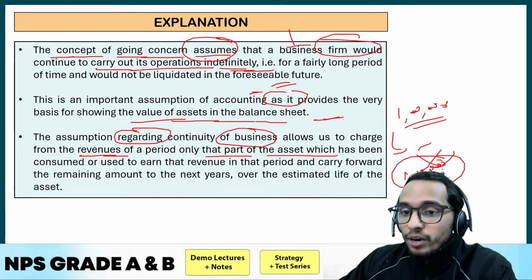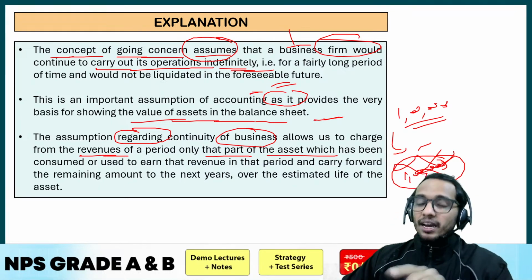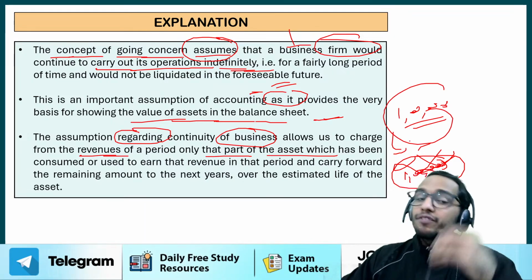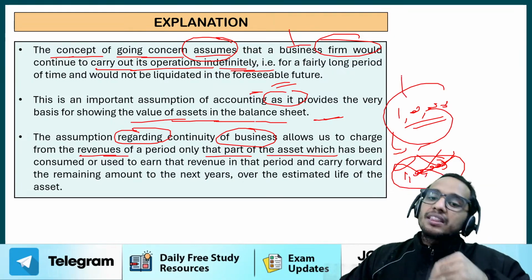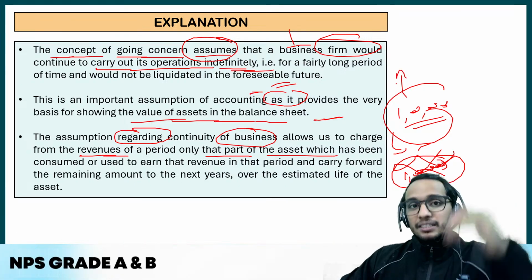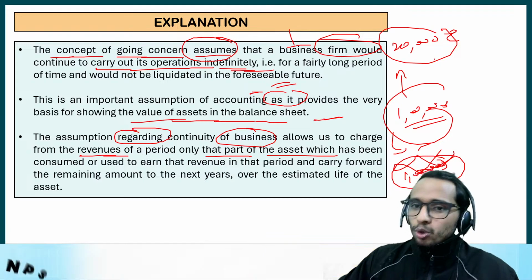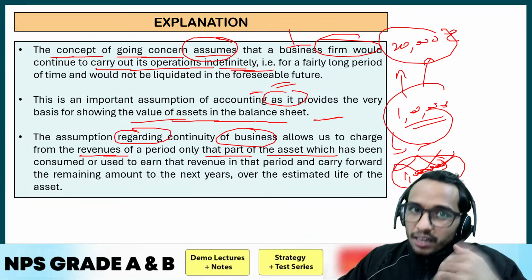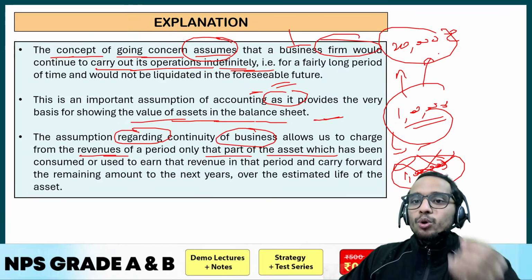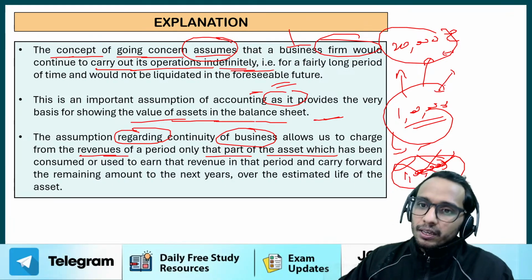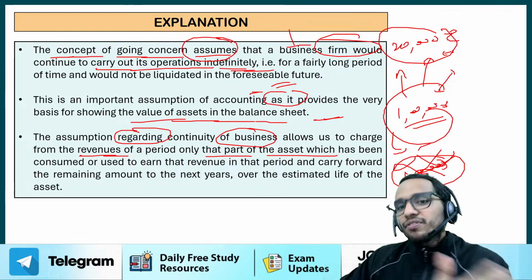You are not going to show 1 lakh as your expense right now. Whatever part of the asset you have used in this current year, only that part you are going to show as your expense in the current year. Suppose you are only using 20,000 rupees of this asset in this current year, so you are going to show an expense of 20,000 only. So over 5 years, the cost will be distributed over the 5 years.